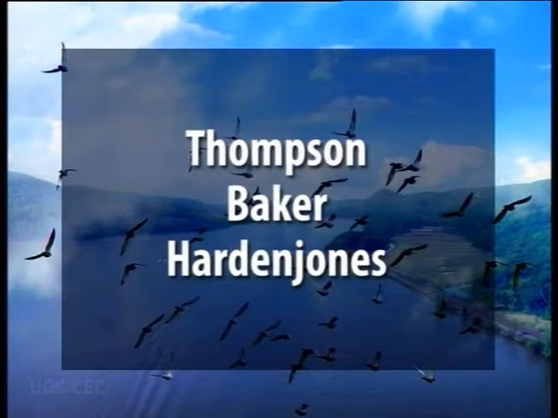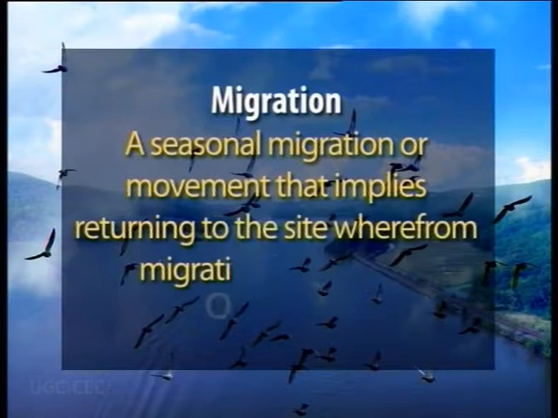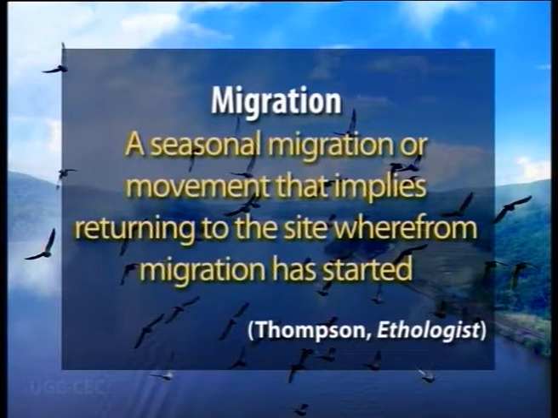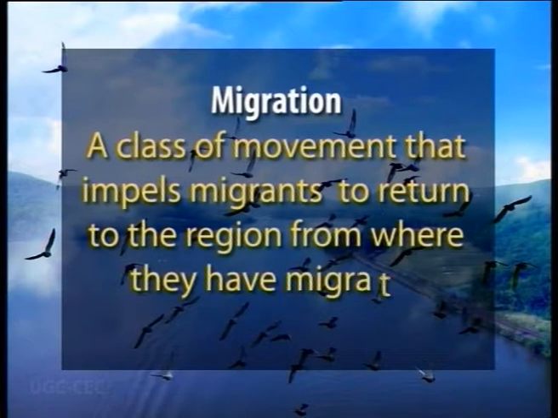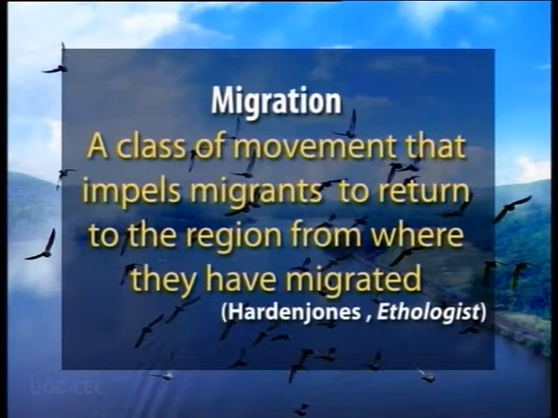There are definitions which have been precisely given by certain workers like Thomson, Baker, Hardin Jones, etc. I will be quoting the definitions as have been given by these workers. Thomson in the year 1952 defined migration as a seasonal movement that implies returning to the site from where the migration has started. Hardin Jones in the year 1968 defined migration as a class of movement that impels migrants to return to the region from where they have migrated.